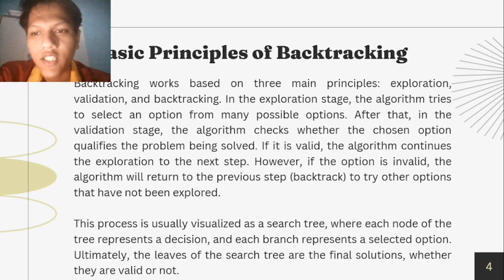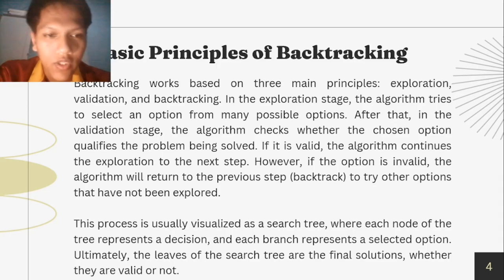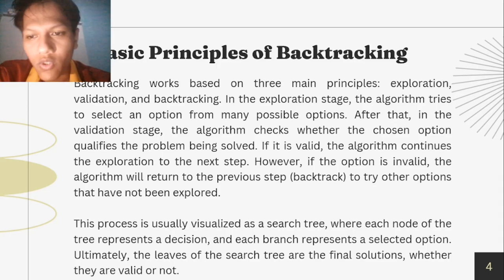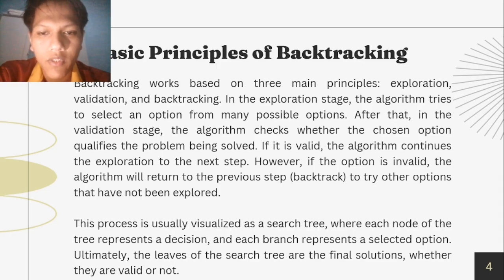After that, in the validation stage, the algorithm checks whether the chosen option qualifies the problem being solved. If it is valid, the algorithm continues the exploration to the next step. However, if the option is invalid, the algorithm will return to the previous step, backtrack, to try other options that have not been explored.